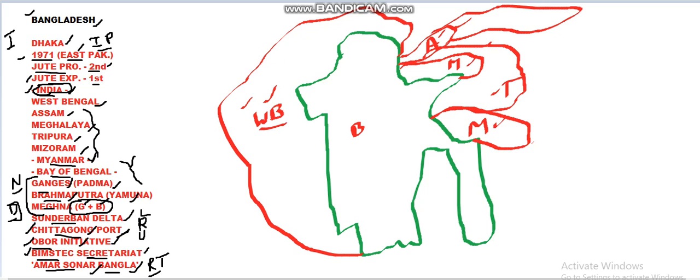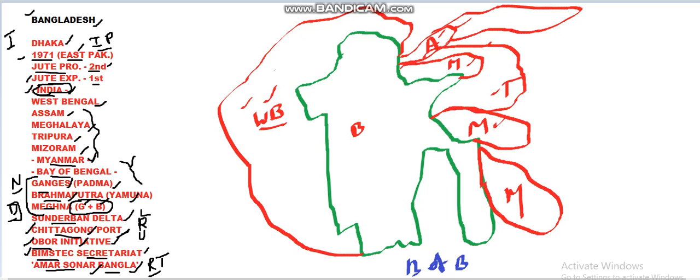These are all Indian states, and here is Myanmar. Myanmar has its border over here, on this part of Bangladesh. And the Bay of Bengal is on the whole of the south of Bangladesh. These are the bordering things around Bangladesh. Now we shall see the three rivers that flow into Bangladesh. As I have told, it is a nation of rivers.